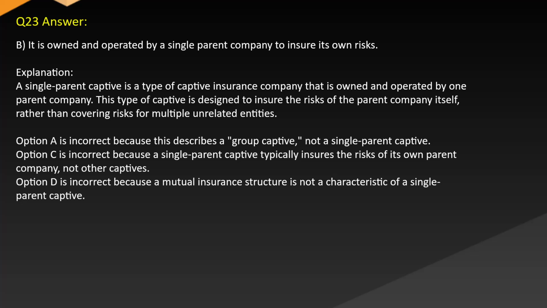Option C is incorrect because a single parent captive typically insures the risks of its own parent company, not other captives. Option D is incorrect because a mutual insurance structure is not a characteristic of a single parent captive.